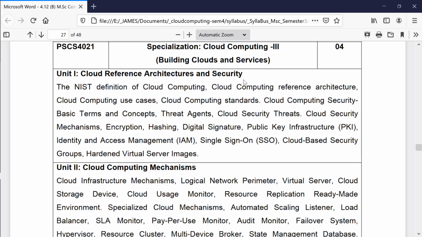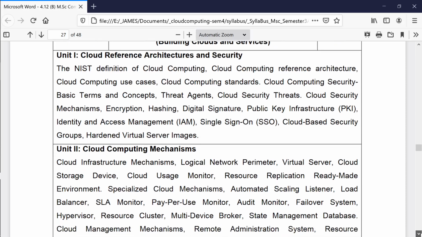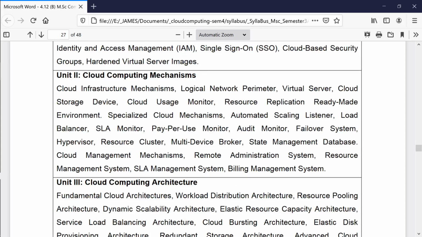Cloud reference architectures and standards, security, right? We covered threat agents, security threats, etc., all the cloud security mechanisms. Then we moved to cloud computing mechanisms, where we covered all these mechanisms, unit 2. So that is what we finished today.